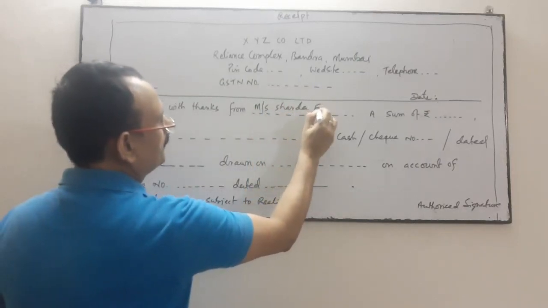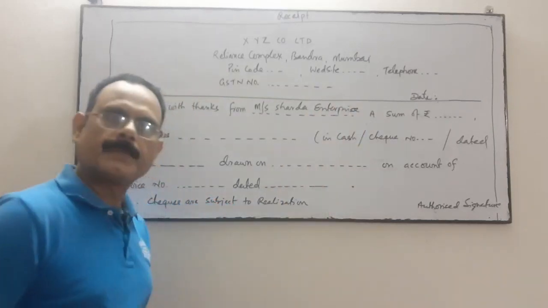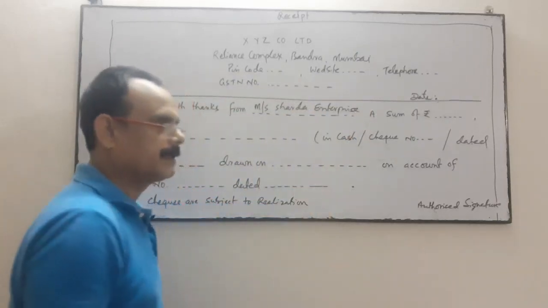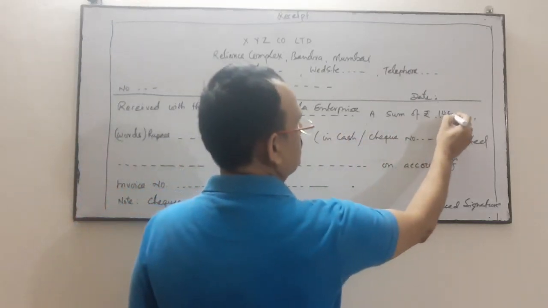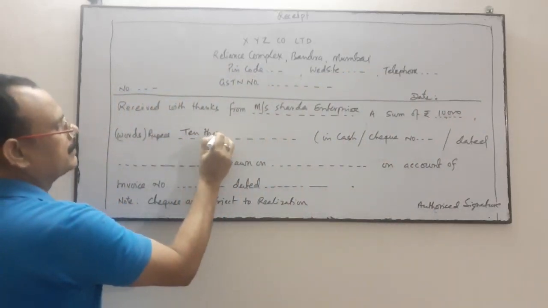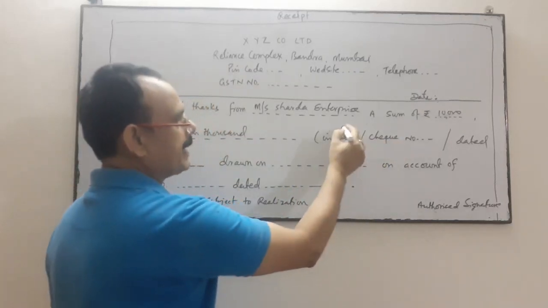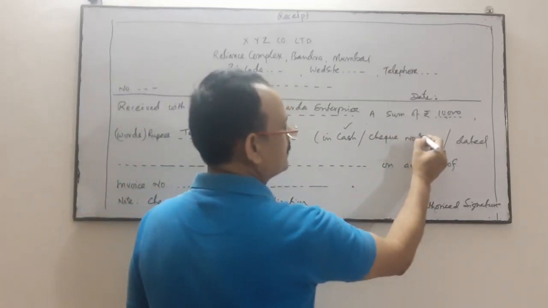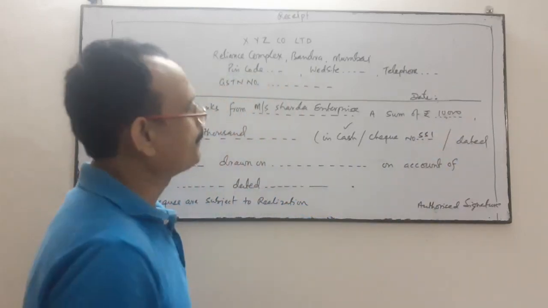Sarda Enterprise, suppose of Calcutta, we will write Calcutta and the GSTN number. A sum of rupees how much? 10,000, then in words 10,000, in cash or by check. If it is in cash, then okay, cash, tick. If it is in check, then write the check number. Suppose check number is 551.